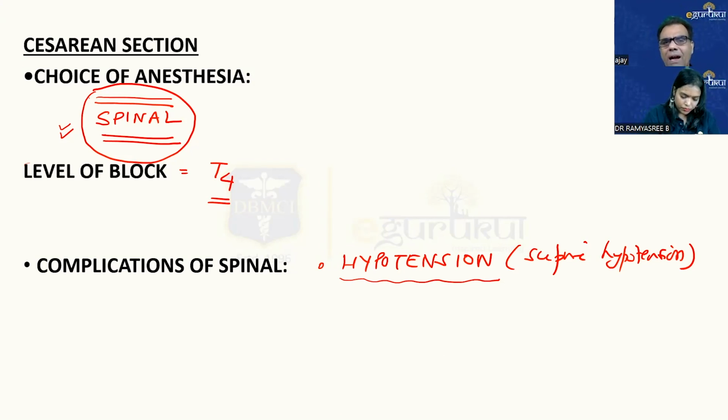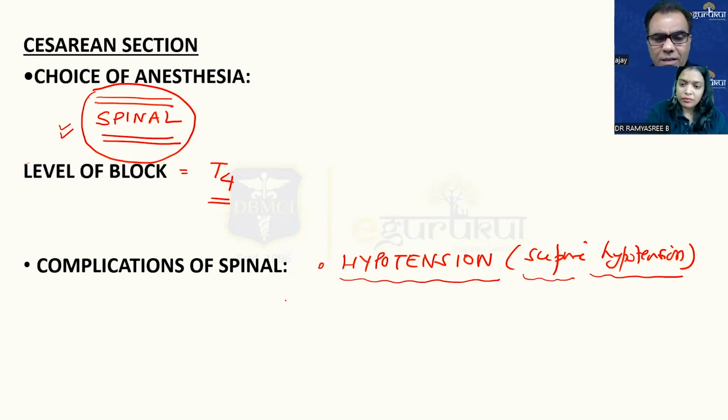So Dr. Ramya can add the physiology or important aspects of supine hypotension syndrome. Supine hypotension syndrome is very important for MCQ purposes also, guys. As the gravid uterus compresses the aorta and vena cava, whenever the patient lies supine, because of the pressure on the vena cava, there is decreased venous return, so the patient will go into hypotension. That's another very important thing. Yeah, and plus, we know that spinal also causes hypotension because of the sympathetic block leading to venodilatation. Venous return is already decreased and the uterus compresses the IVC, so it can completely decrease the venous return, which can even cause cardiac arrest, and we have seen this cardiac arrest.